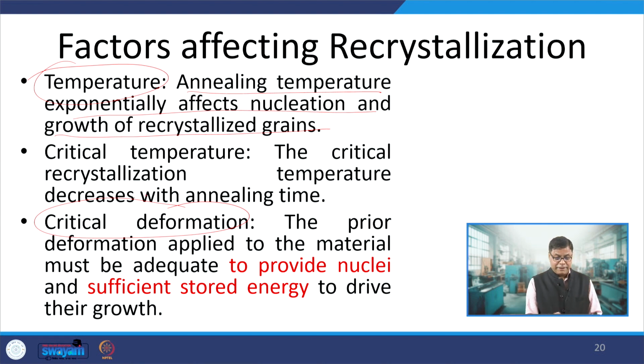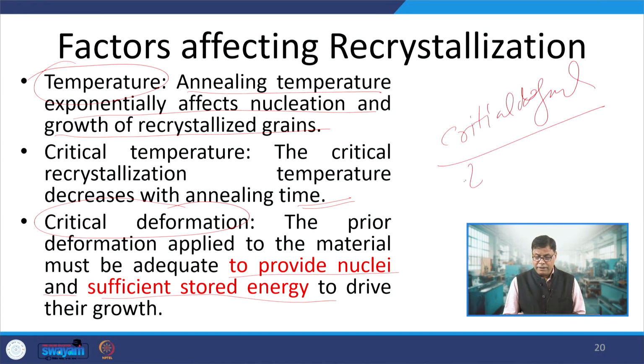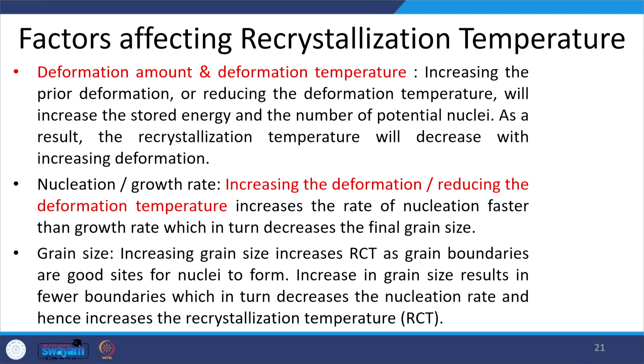The critical recrystallization temperature decreases with the annealing time, and prior critical deformation must be applied to the material so that nucleation can start and sufficient stored energy can be created to drive their growth. So, critical deformation of the material is one requirement, and then the minimum recrystallization temperature. The minimum temperature must be attained, and this minimum temperature decreases with the increase of the annealing time. That is another aspect of the various factors affecting the recrystallization temperature. So, there are many other things also, like higher amount of deformation or lower deformation temperature.